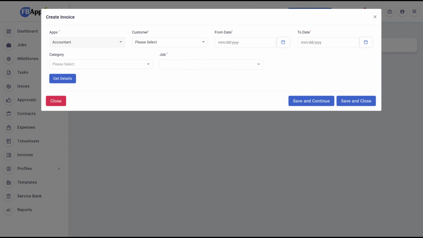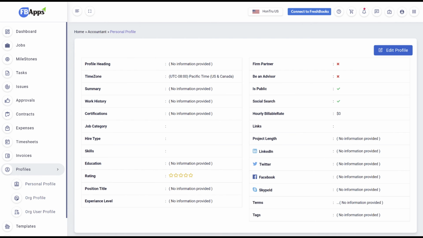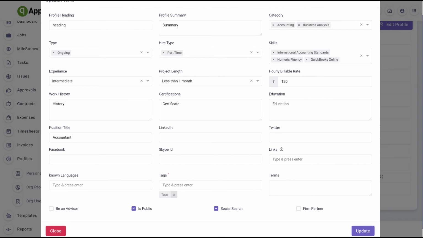Every day we run a program to check the status of the invoice in your accounting system and update the status here. Profiles. Profiles section must be completed by the admin and super admins of the organization. Admins can manage their profile, organization profile, and all other users' profiles.